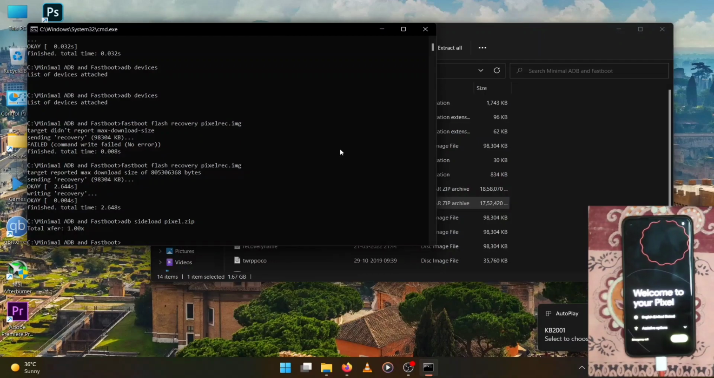See, device is booted into Pixel Experience ROM.